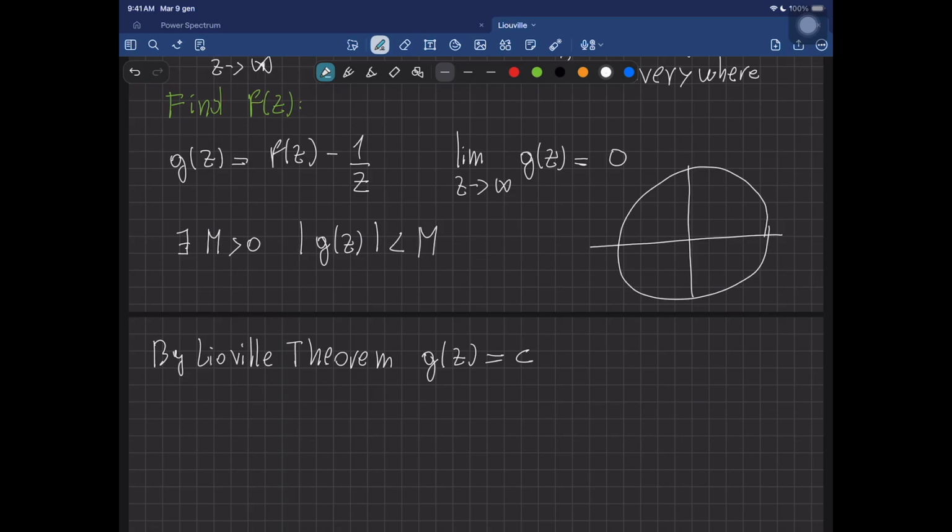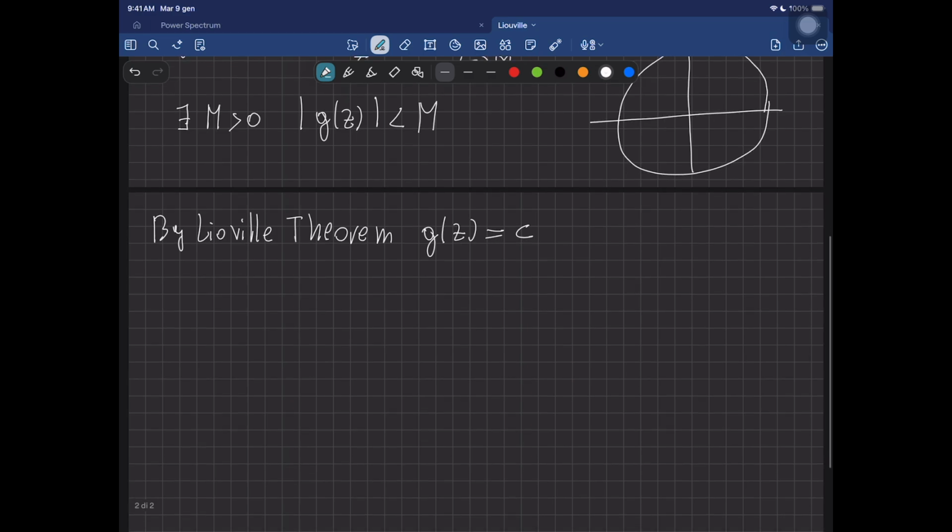Okay, that's great. And now what is this constant? Well, now the left-hand side depends on z, but the right-hand side does not depend on z. So what can I do? Well, I can compute the limit on both sides as z goes to infinity. So I can compute the limit as z goes to infinity of my g of z, and this one has to be equal to the limit as z goes to infinity of my constant c.